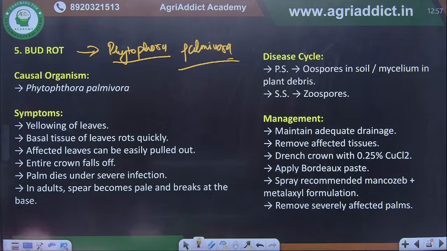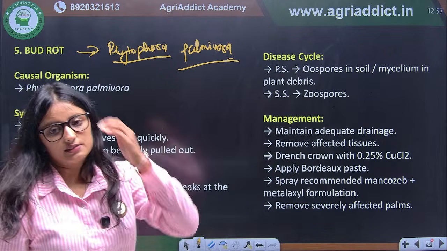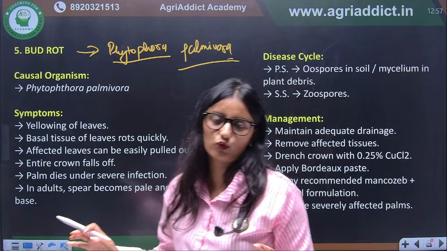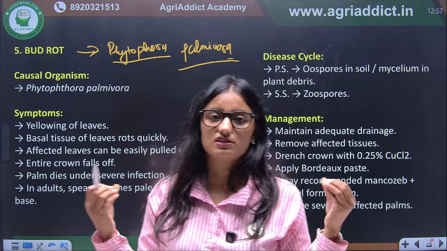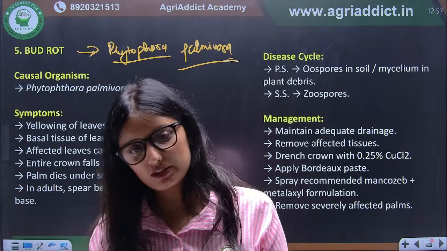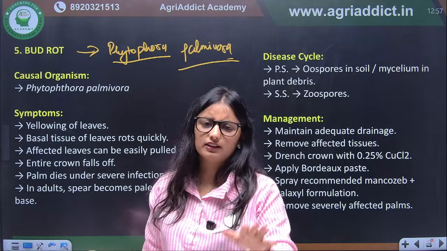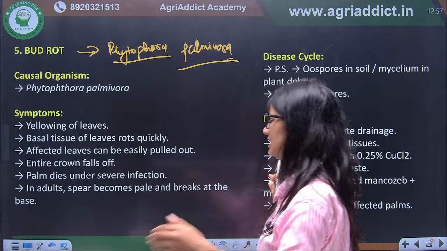So here you have to remember only this: bud rot is caused by Phytophthora palmivora. You know the rest of the symptoms, since Phytophthora is a downy mildew fungus. We use metalaxyl and similar fungicides for this.